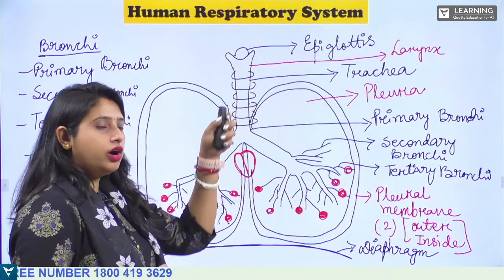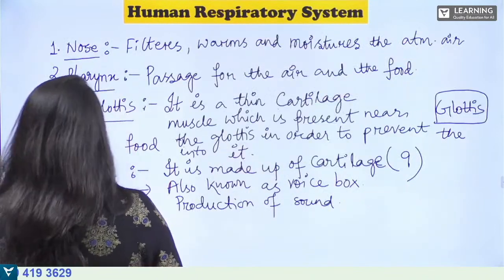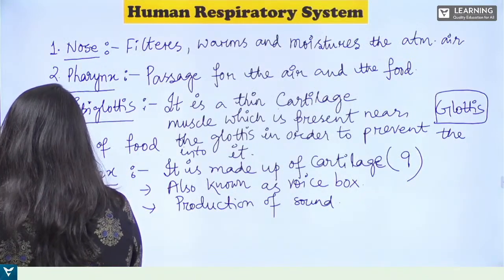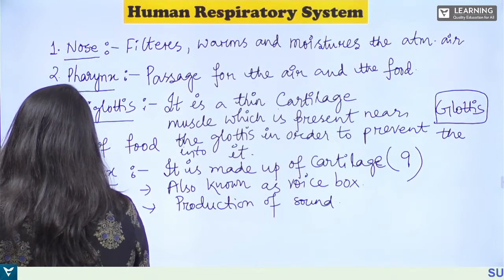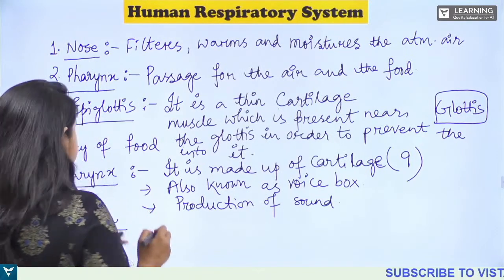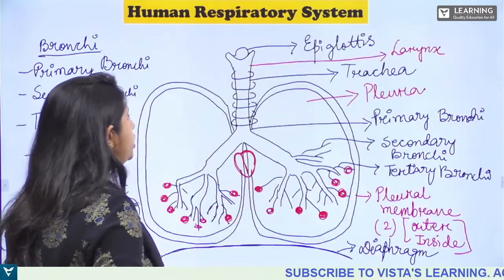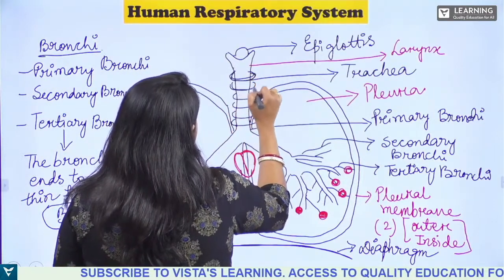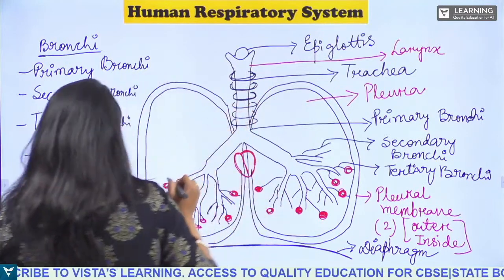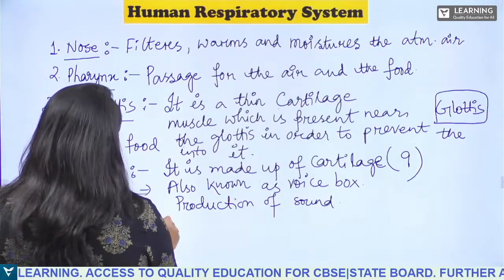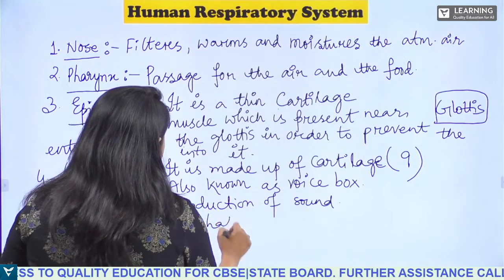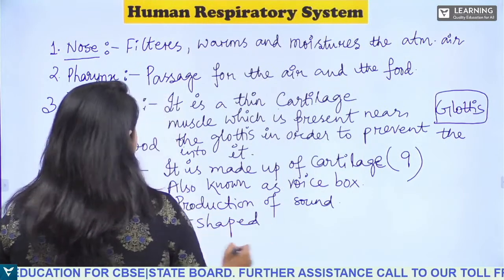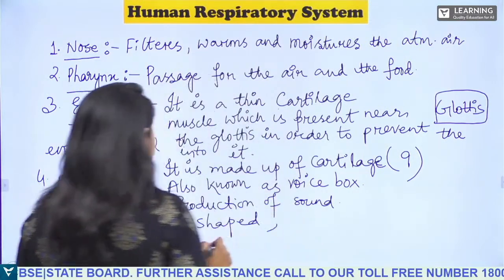Now next, after the larynx, what can you see? The trachea. Now, the trachea has a C-shaped ring, isn't it? This trachea is C-shaped, and it is also known as the windpipe.